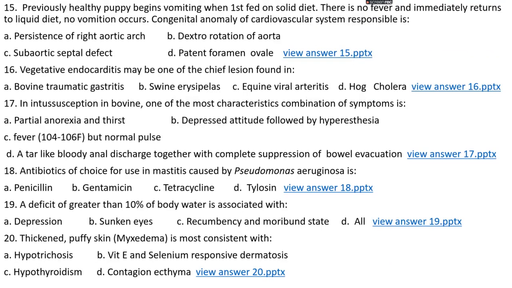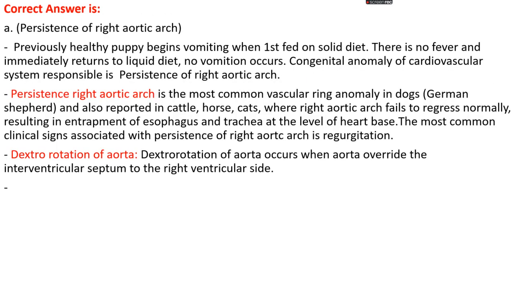Question number 15. A previously healthy puppy began vomiting when first fed on a solid diet, with no fever, and immediately on returning to the liquid diet the vomiting stops. The congenital anomaly of the cardiovascular system responsible for this is: option A, persistence of right aortic arch; option B, dextrorotation of aorta; option C, subaortic septal defect; or option D, patent foramen ovale. The right answer is option A, that is persistence of right aortic arch.